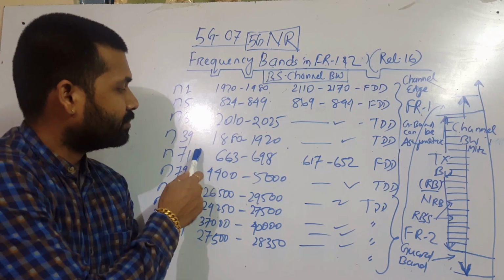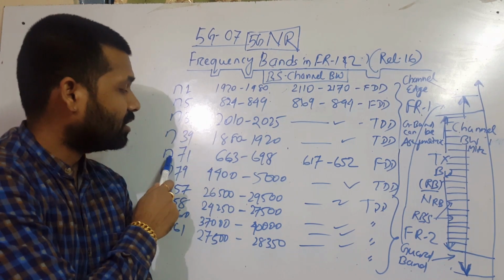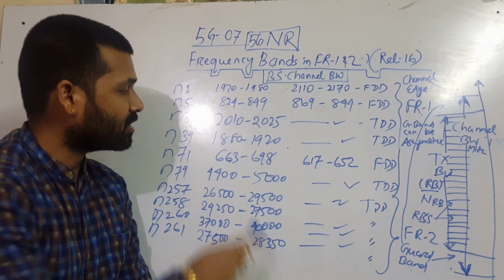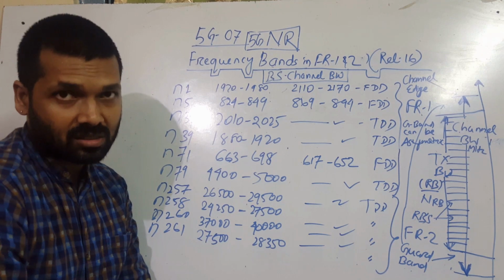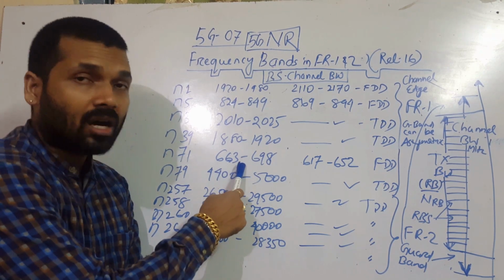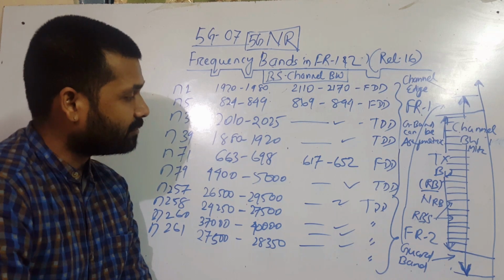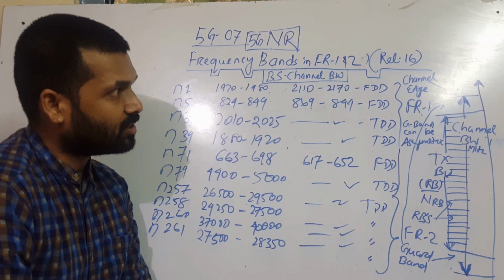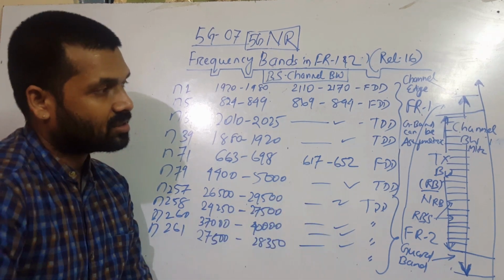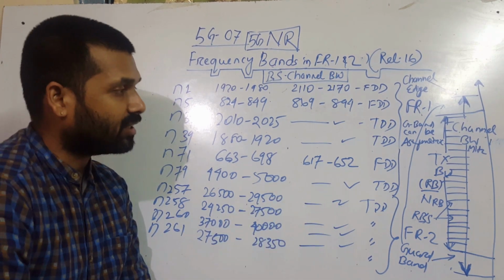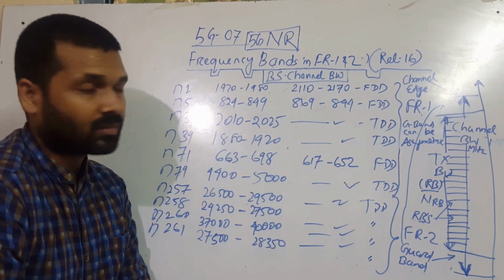Now some more examples in the higher and lower range. N71 operates between 663 to 698 megahertz in uplink, and in downlink between 617 to 652 megahertz. It will operate in FDD mode.